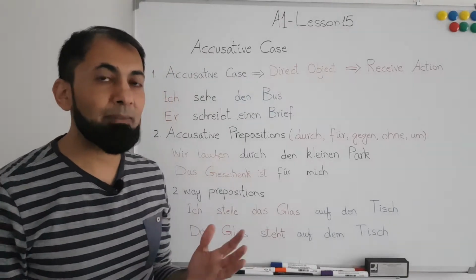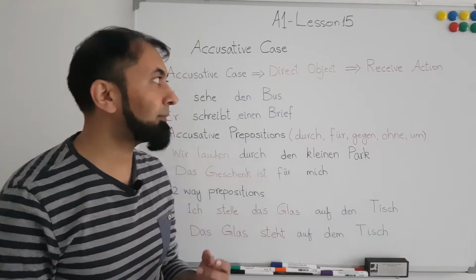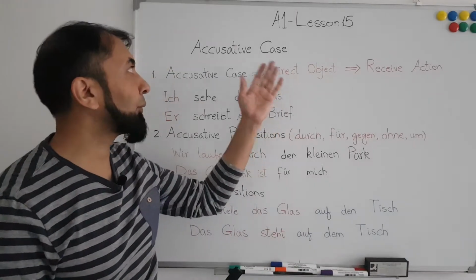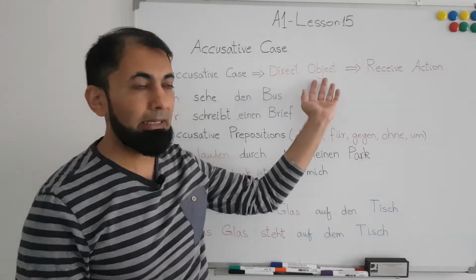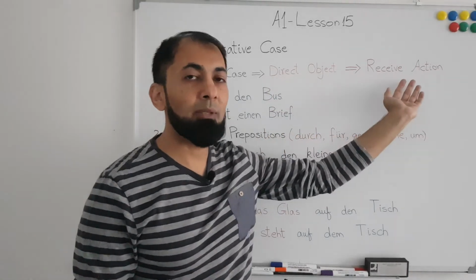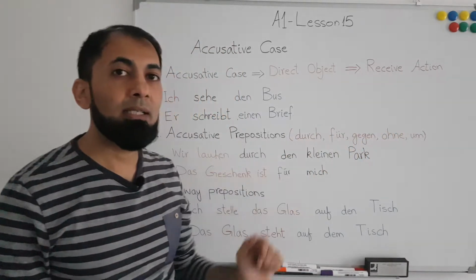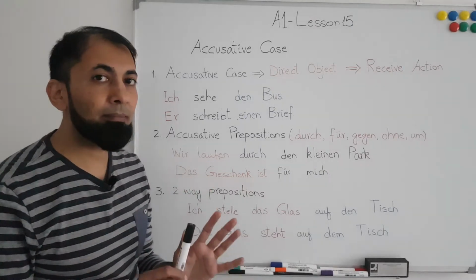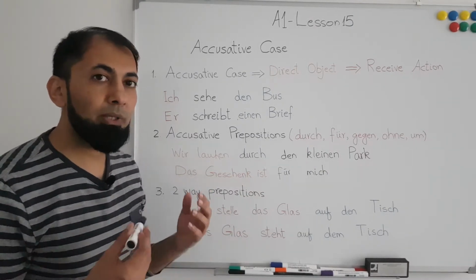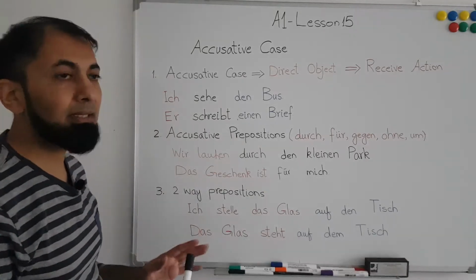So whether it is a person or anything else, we have to apply the rules of the accusative on the direct object of the sentence, and the direct object is something or someone who is receiving the action from the subject. So this is one criterion to identify and select the accusative case in the sentence.